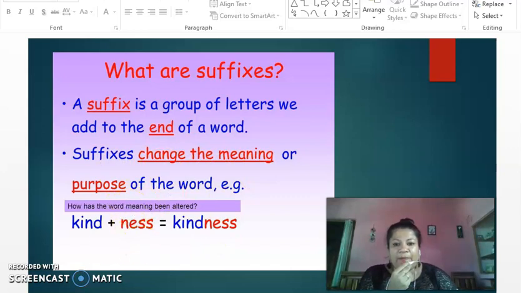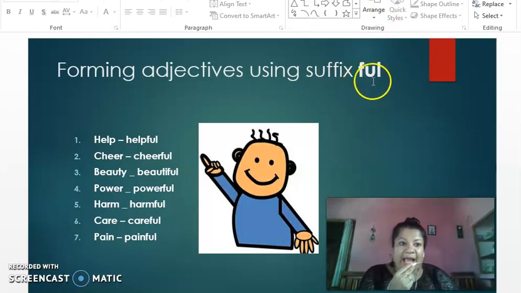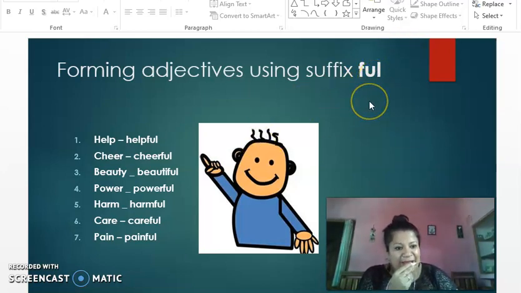Now let's go on to our next slide. Today we will be discussing the suffix full. Over here we have the suffix full. Remember, whenever the suffix full is used, the real spelling of full is F-U-L-L, but whenever we use it in suffix form, it has only one L. The second L, we cut it away. We do not use the second L, we use only the first L. So it becomes F-U-L and not F-U-L-L.